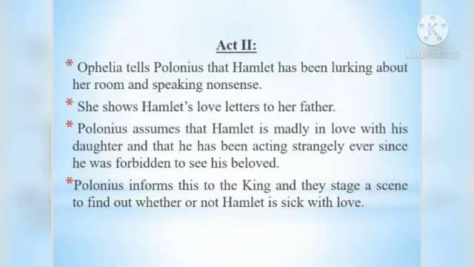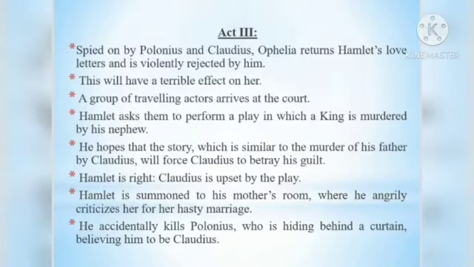And he goes straight to Claudius and tells him that Hamlet is sick with love, and so they stage a scene to find out whether or not that is true. In Act 3, spied on by Polonius and Claudius, Ophelia returns Hamlet's love letters and is violently rejected by him. And this will have a terrible effect on her.